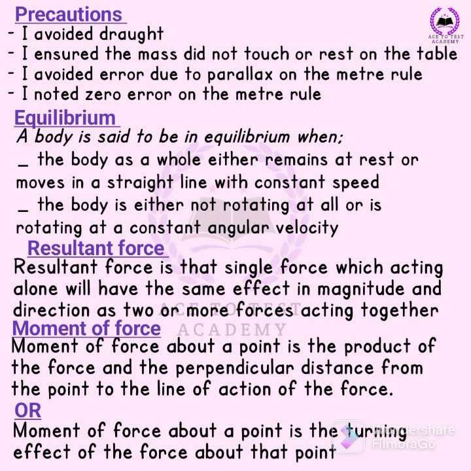Now you can be asked to define resultant force. Resultant force is the single force which acting alone will have the same effect in magnitude and direction as two or more forces acting together. You can also be asked to define the moment of a force. The moment of a force about a point is the product of the force and the perpendicular distance from the point to the line of action of the force, or the turning effect of the force about that point.